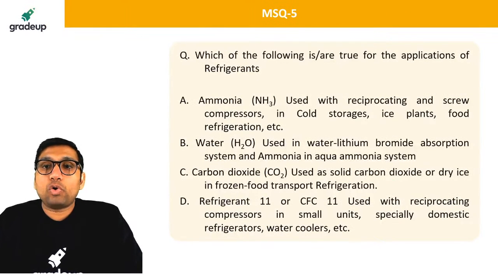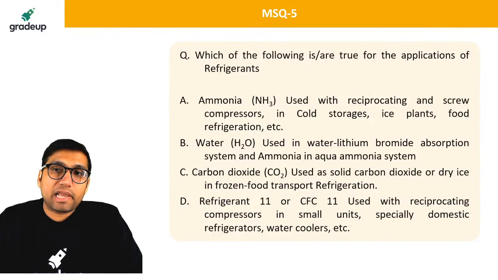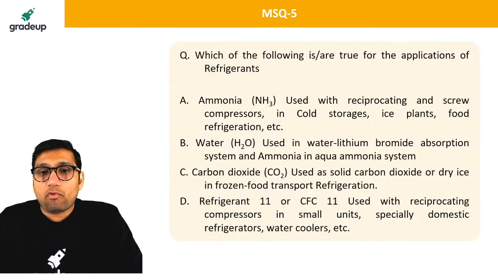Which of the following are true for the application of refrigerants? Ammonia is used with reciprocating and screw compressors in cold storage, ice plants and food refrigeration. Water is used in the water-lithium bromide absorption system and ammonia in the aqua-ammonia system.